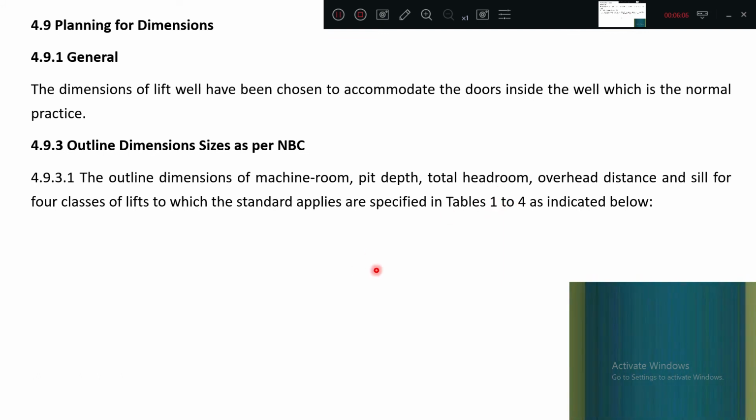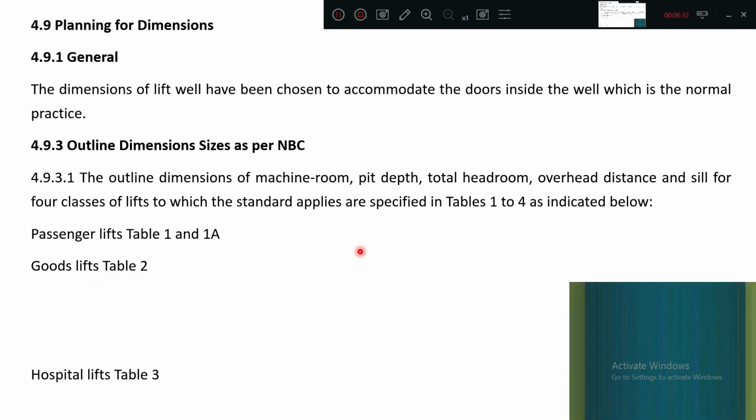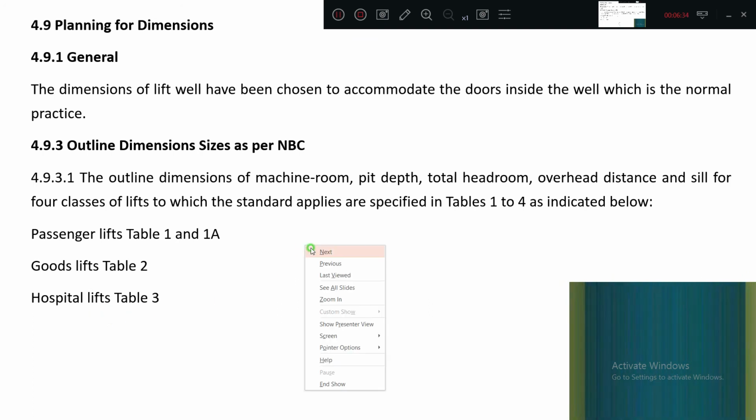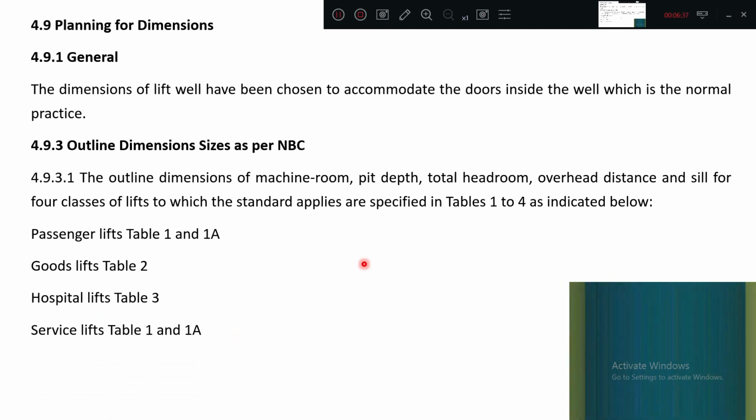In fact, it is mentioned that machine room dimensions, pit depth, total headroom, and overhead distance should be like this. For passenger lift you should refer to table 1 and 1a. We will see that in the PDF file. For goods lift, refer to table number 2. All these dimensions are mentioned in these tables. For hospital lift, table number 3. Service lift, table number 1 and 1a.